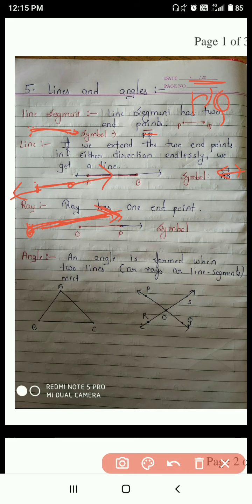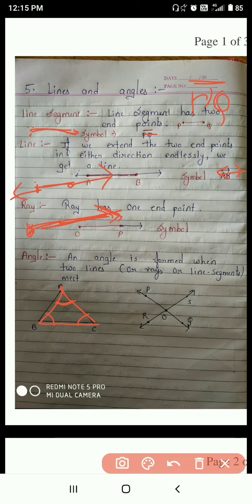Then next is angle. An angle is formed when two lines or rays or line segments meet. If line segments or rays are meeting, where they meet, they will form an angle. Suppose here I have one triangle. Here line segment AB and line segment AC are meeting at point A. So that point A will represent your angle. Here B will represent your angle, and here C will represent your angle.